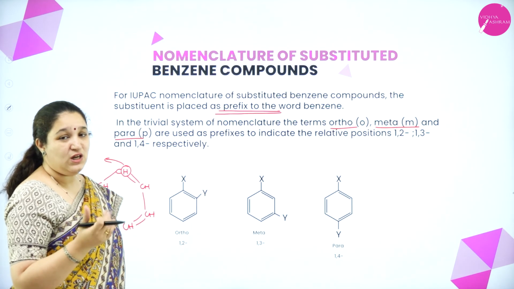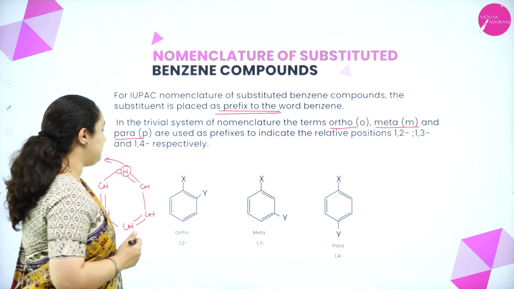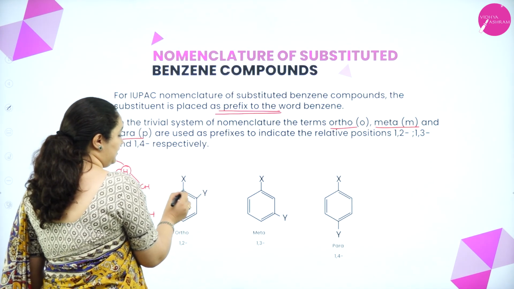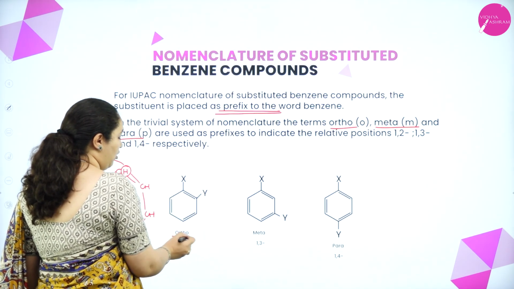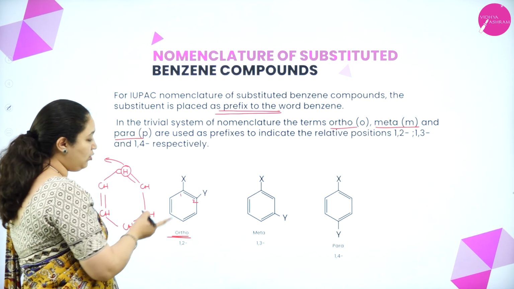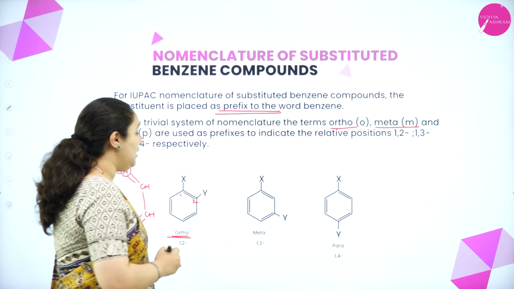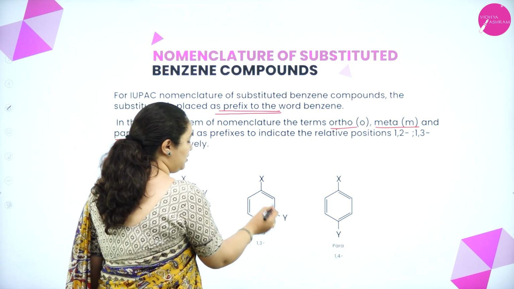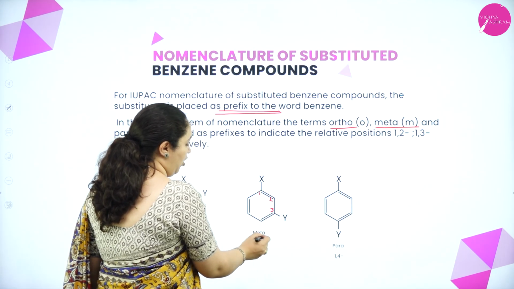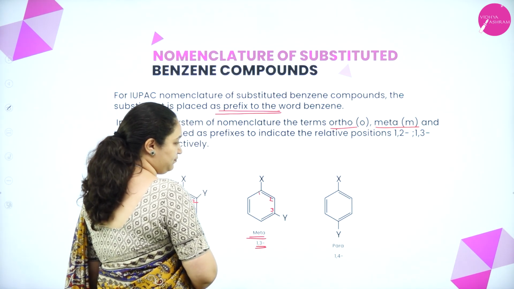relative positions. Now, what is the position? For example, now there are two substituents. They are next to one another. So, they are called ortho, or we use the numbering 1, 2. Okay. Now, they are one position away. Okay. Then 1, 2, 3. So, 1, 3, or this is called the meta position. Okay.